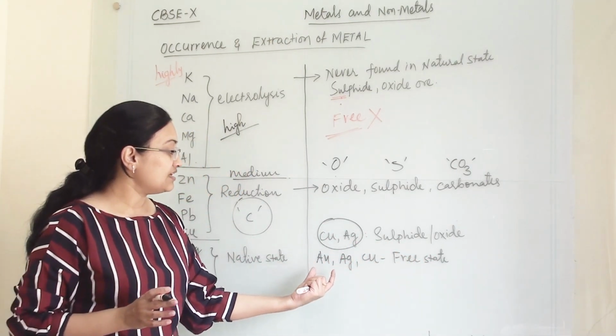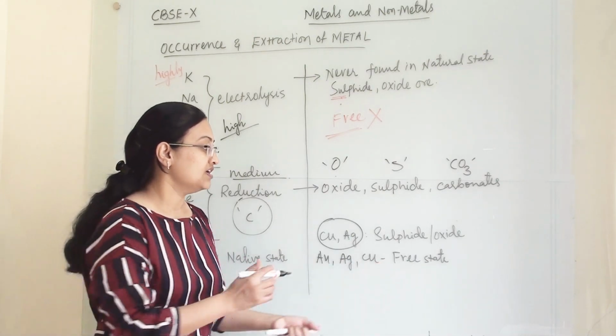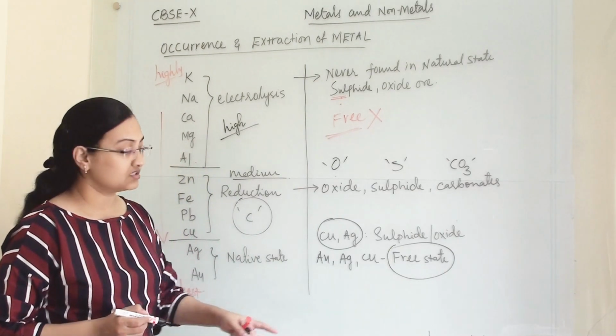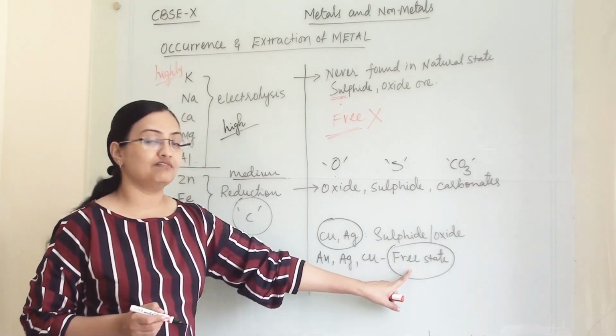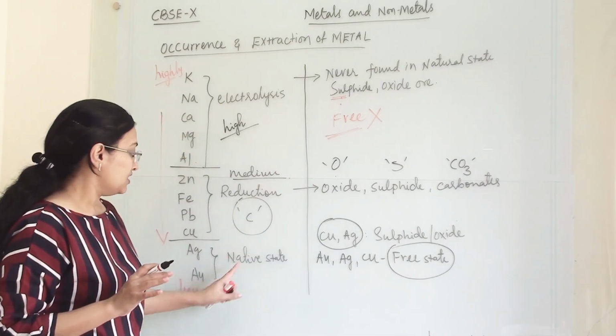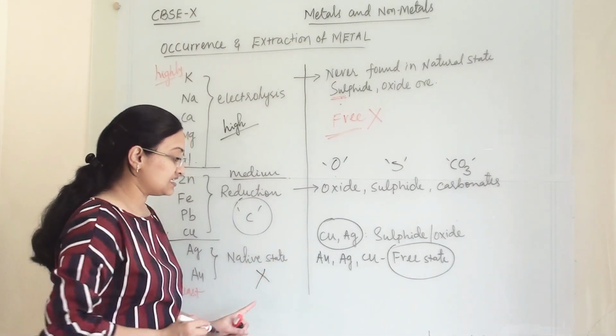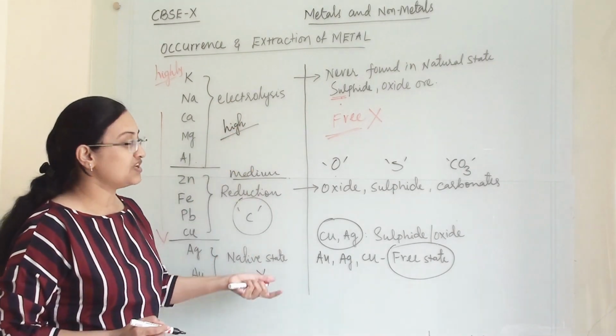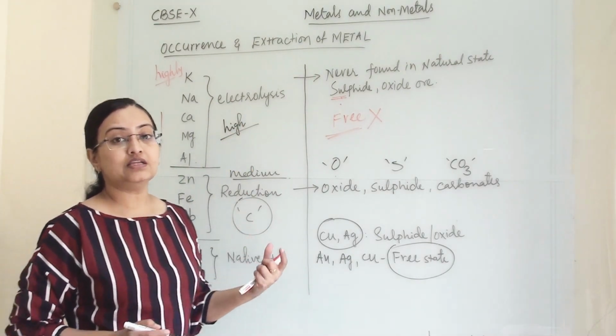But generally gold, silver and copper remain in free state in nature. So in the earth's crust, these metals are available in their native state, in their free state. So here we are not discussing any method to extract them. So this is how we are getting all these metals in the earth's crust.